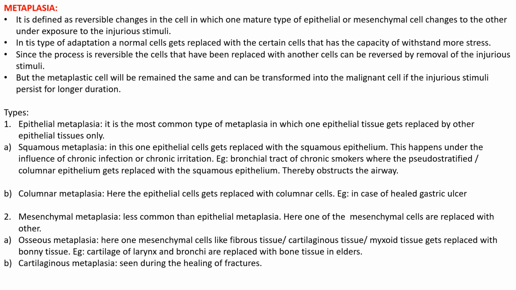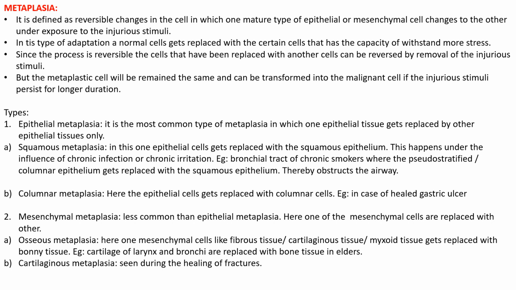So the pseudo-stratified columnar epithelium present in the wall of the bronchi gets replaced with squamous epithelium in chain smokers, and thereby it will obstruct the airway. Squamous epithelium here means stratified squamous. Stratified means it has multiple layers, and if there are multiple layers it obstructs the airflow, and thereby there is a breathing problem as well.